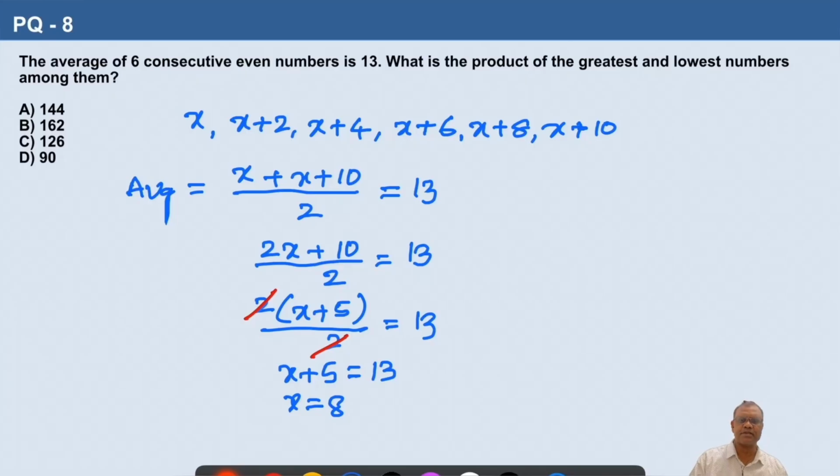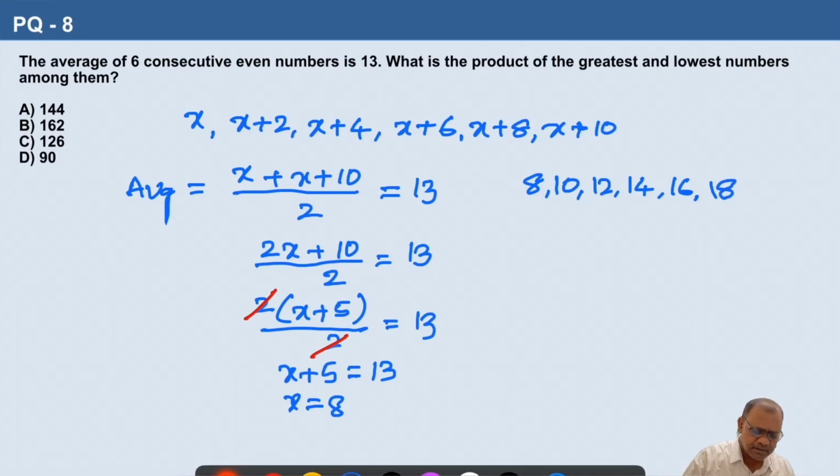So the first number is 8. The lowest number is 8. So what are the other numbers? The other numbers would be 8, 10, 12, 14, 16 and then 18.